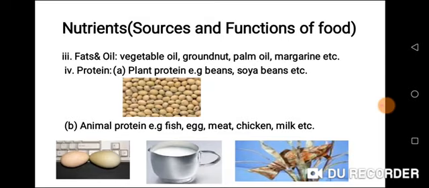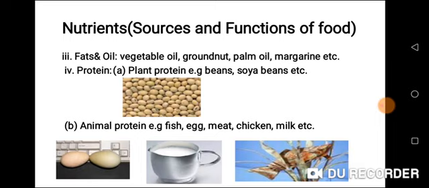The plant protein examples are from beans, soya beans, all the legumes, all the foods that are in legume shape. When you talk about legumes, you're talking about beans, all those food like that. They are plant protein.